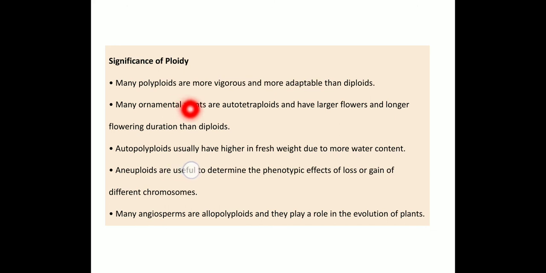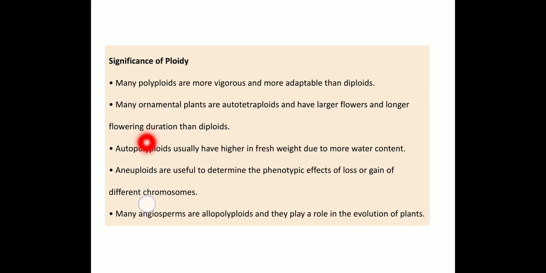Many ornamental plants are autotetraploid and have larger flowers and a longer flowering duration than diploids. For example, a normal flowering plant produces flowers for 1 month, but polyploid plants extend the flowering duration to 1.5 or 2 months.